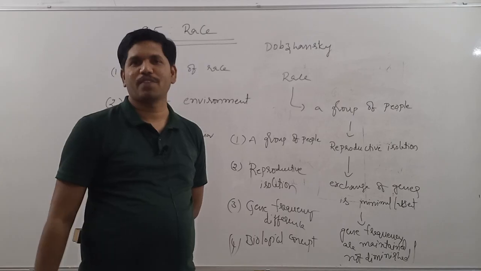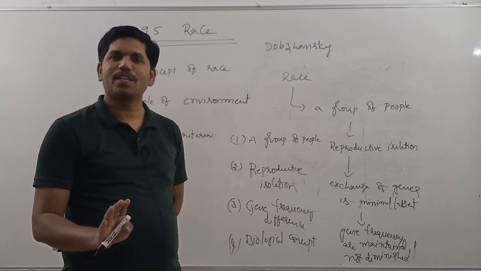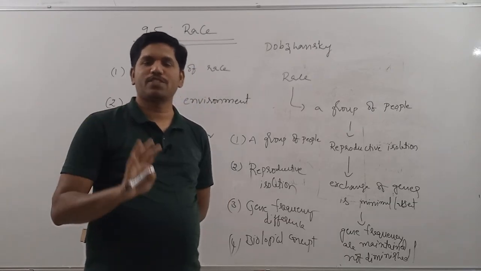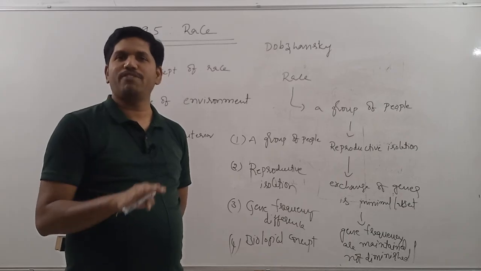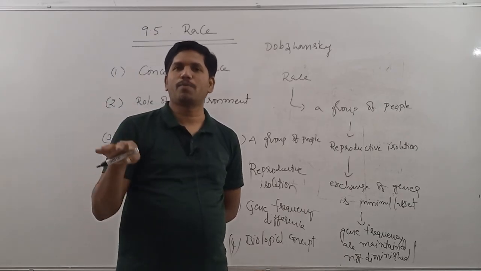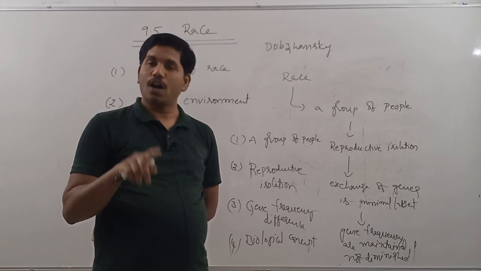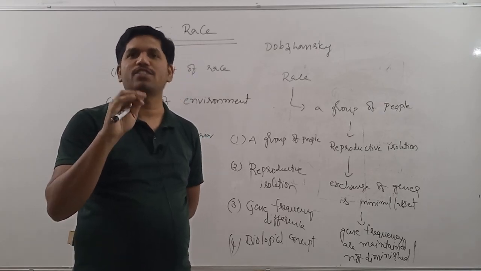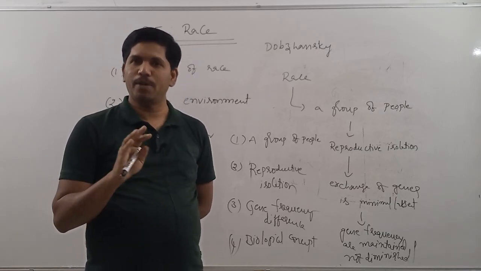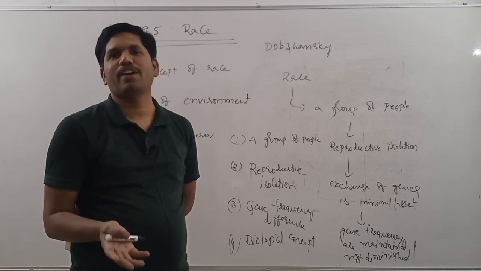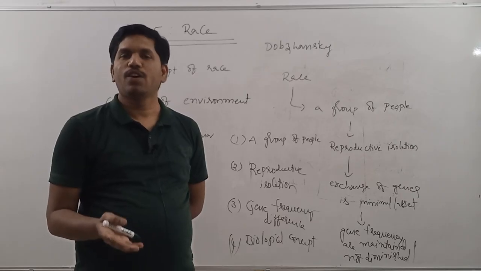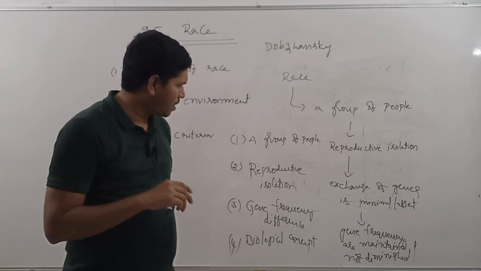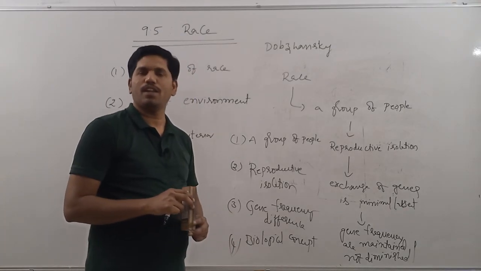That is called racism. But actually, race is nothing but a group of population characterized by the presence of a set of similar genes, and those gene frequency differences among different populations are because of genetic drift, mutation, natural selection, hybridization. Because of certain biological factors and biological processes, those gene frequency differences came into existence. That's why the concept of race is purely a biological concept.